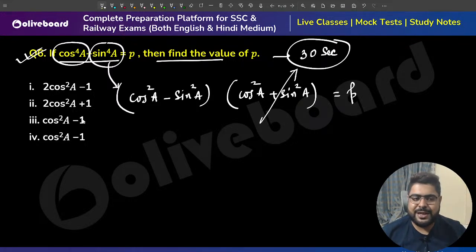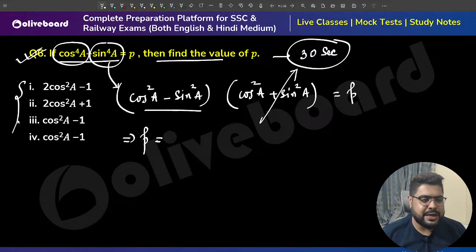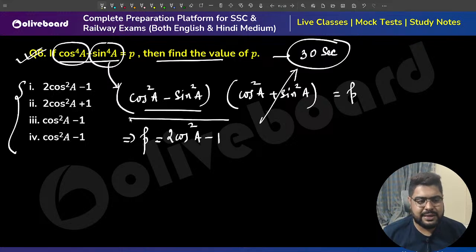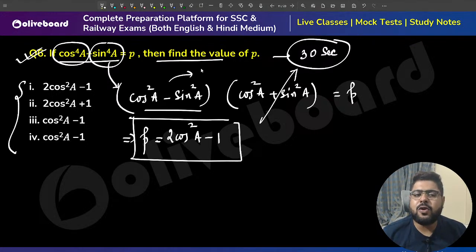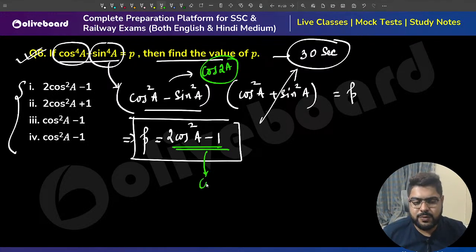We all know this first identity. So this is nothing but 2 cos square A minus 1, because this is a formula for cos 2A. If you don't remember, this is a formula for cos 2A.